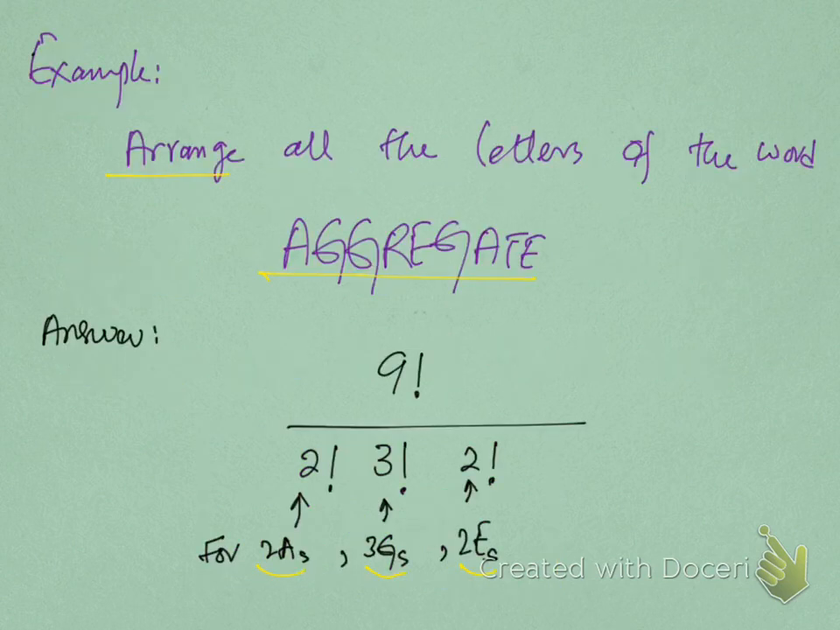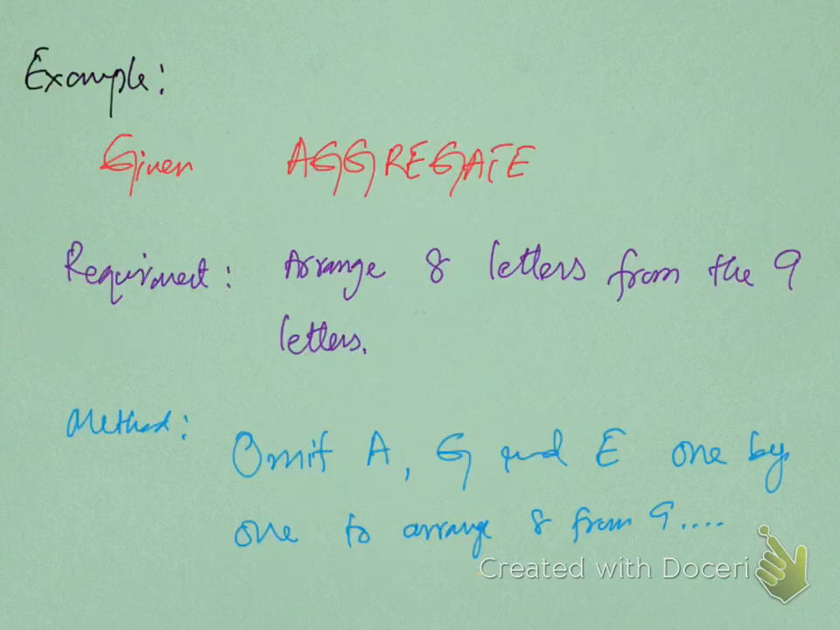Example: find the number of arrangements of all the letters of the word aggregate. Answer: since we have 9 letters in the word aggregate, we write 9 factorial here, and we must divide 9 factorial by the factorial of the repeated letters. Like 2 factorial is for 2 A's, this 3 factorial is for 3 G's, and this 2 factorial is for 2 E's. So we always divide our total by the factorial of the repeated letters or objects.